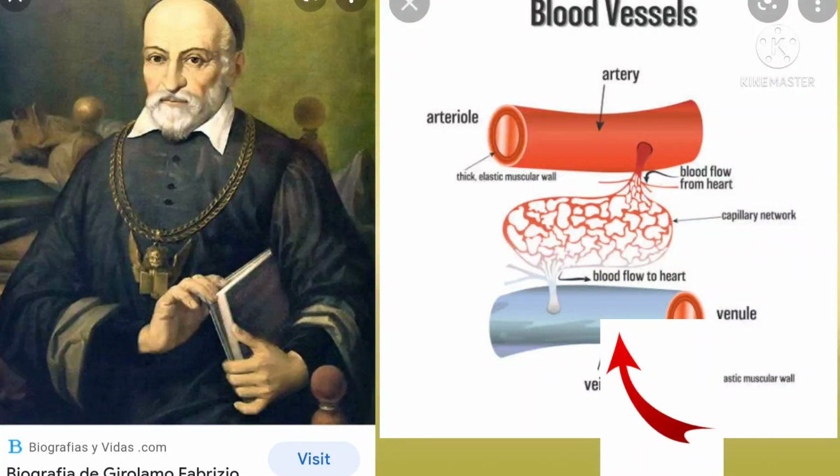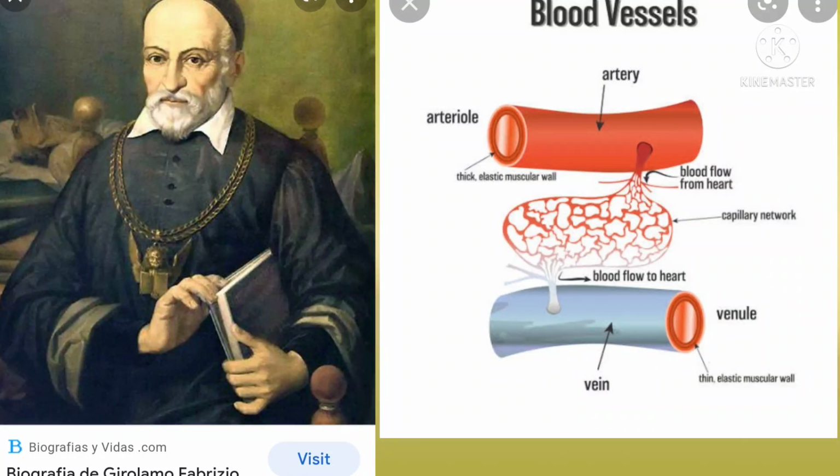He noticed that they had small valves in them. If blood moved in one direction, it flowed; if blood moved in the opposite direction, the valves closed. This means they are one-way valves. The valves permitted the blood to move upward even when a person is standing upright, but not move downward.